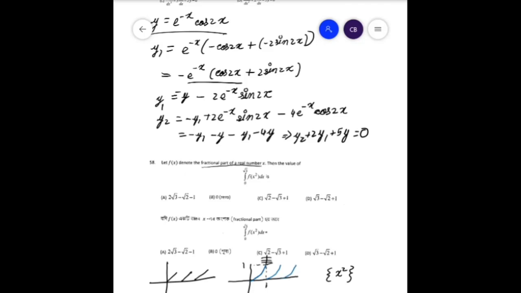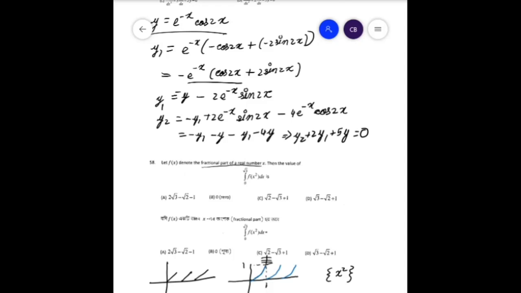So basically between 0 to 1 or between any integer n to n plus 1, in general f of x, the fractional part of x square, is equal to x square minus n whole square. So first we have to integrate between 0 to root 3, that is integral from 0 to root 3 of f(x) dx.